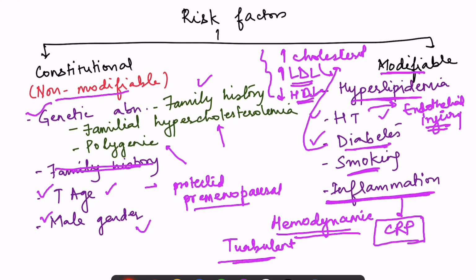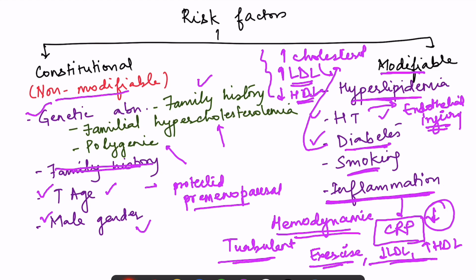On the other hand, if we maintain the lifestyle and make some changes such as exercise, and improve our eating habits so as to reduce the LDL cholesterol and increase the HDL cholesterol, in that case, CRP levels are also an indicator of improvement in the condition, because then the CRP levels go down as well.